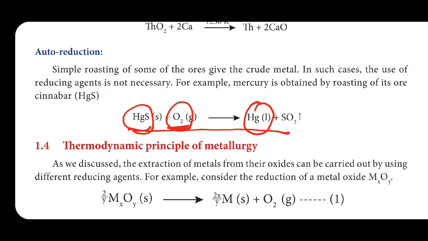So, this is called auto reduction, automatic reduction. Without using any reducing agent, reduction takes place automatically from HgS to Hg by simple roasting only, that is simply heating only. For some ores, simply heating will automatically convert the ore to metal. That is auto reduction, and that is also important. With this topic, reduction of metal oxide is over.